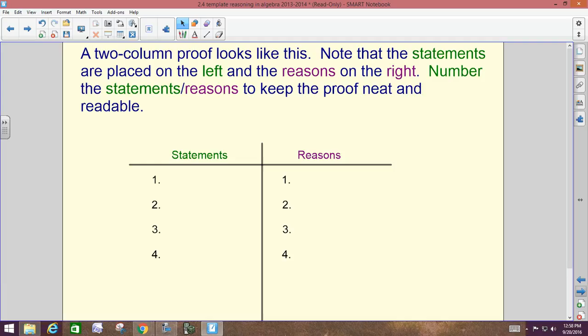We do 2-column proofs. So all your proofs this year, regardless if they're algebra or geometry, will be 2 columns. The left column are your statements or the work, and then the right side is your reasons, like where you'll list your properties today. Next week and the week after and the week after, you'll start putting theorems over here. But this has to be your reasoning why. 2 columns, left side work, right side reasons.